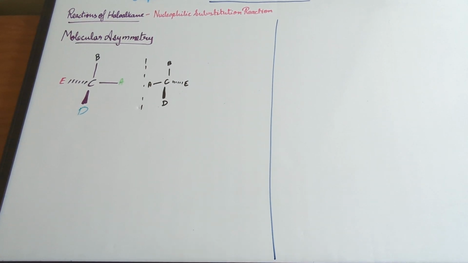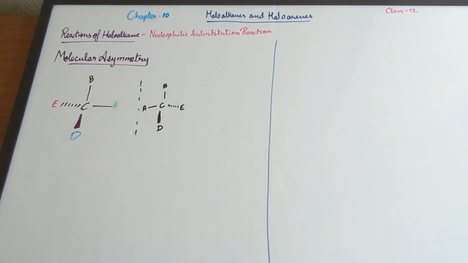In this video, we are going to be talking about molecular asymmetry. First of all, in the last video, we spoke about optical activity. An optically active compound can rotate the plane of the polarized light either to the right or the left. If it rotates it to the right, it's a dextrorotatory compound. When it rotates it to the left, it's a levorotatory compound. This can be identified using a polarimeter.